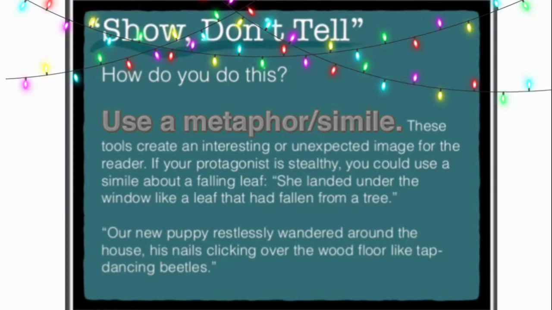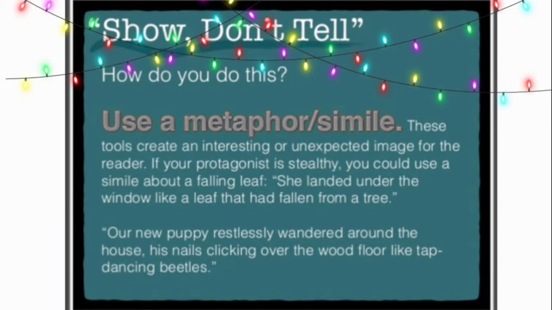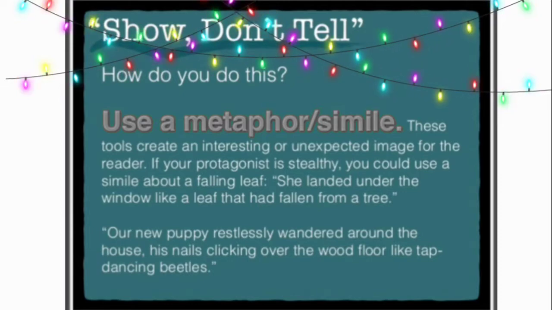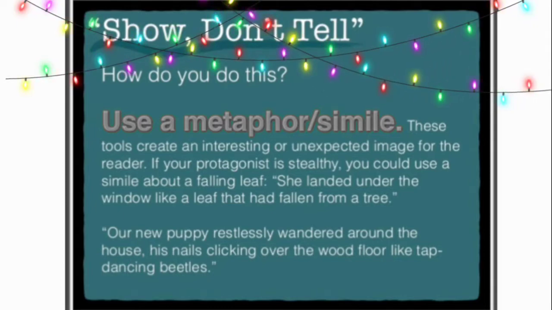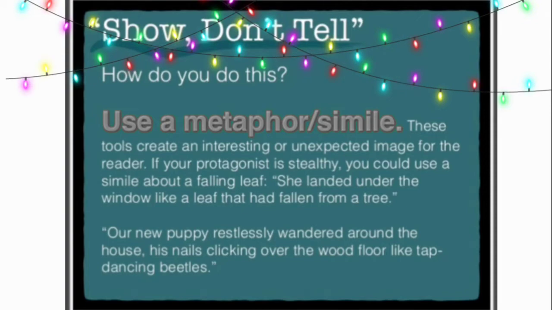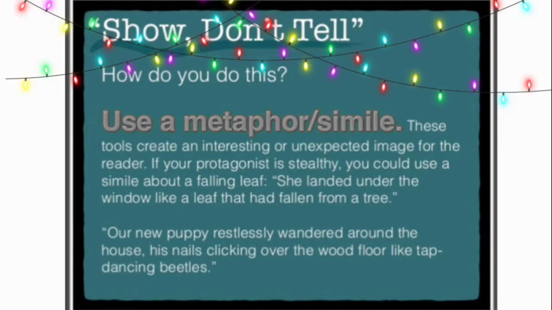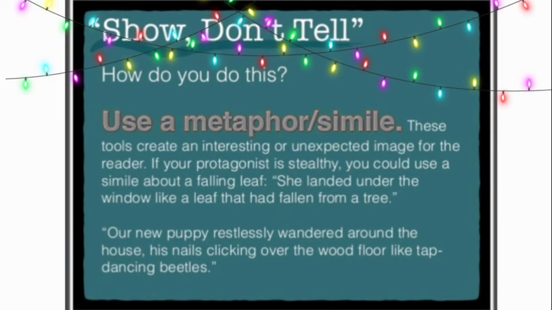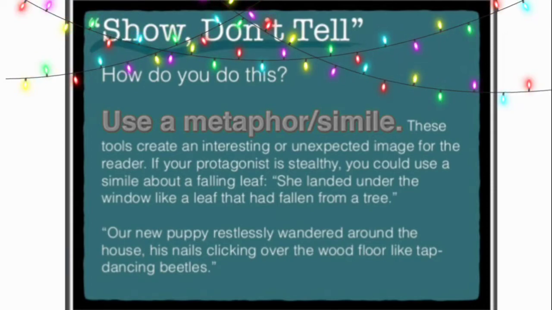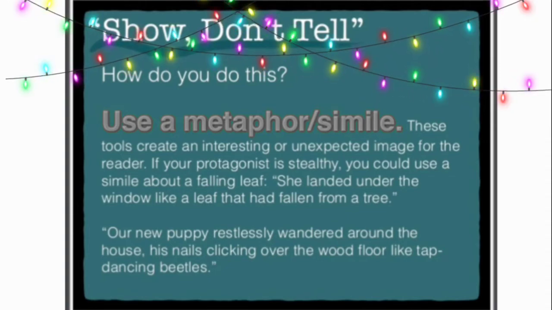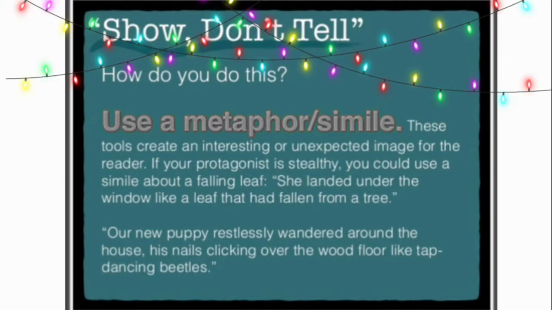Coming back to our main topic, which was descriptive writing. The second option to create a vivid picture in the reader's mind was to use metaphors or similes. These tools create an interesting or unexpected image for the reader. If your protagonist, the main character of the story, is stealthy, you could use a simile about a falling leaf. You could say she landed under the window like a leaf that had fallen from a tree. Here we are using the word like. It means that we are using simile here.